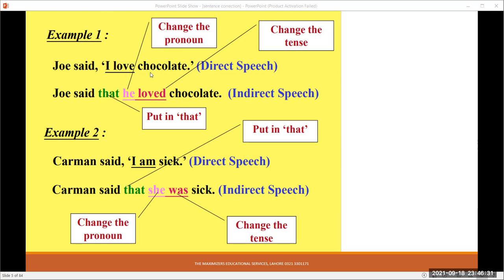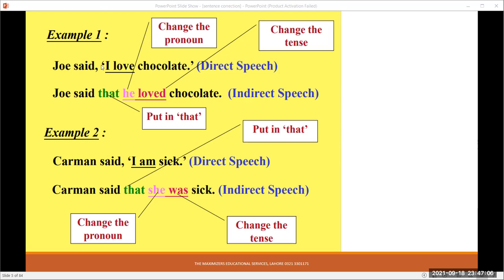It is not a universal truth. If it were a universal truth, then there would be no change in the tense of the reported speech. But since it is the personal preference of a person, which is temporary, which may change, we will change the tense according to the reporting speech tense. So here it is the second form of the verb. So we'll change it to past indefinite tense.